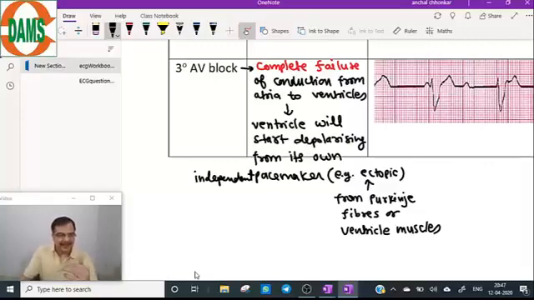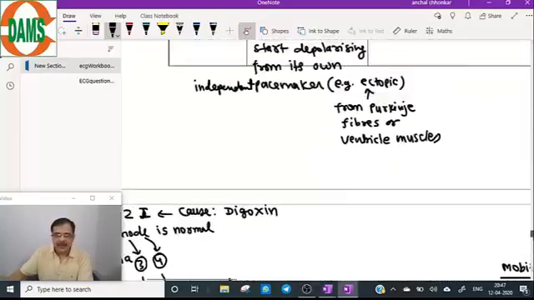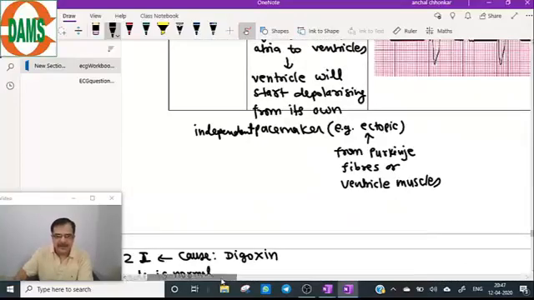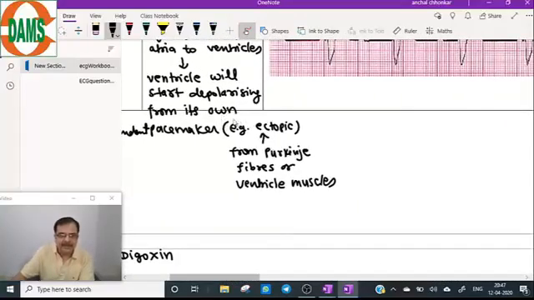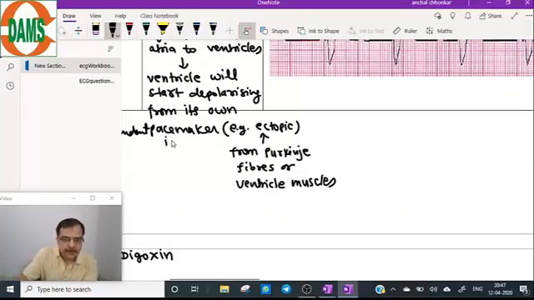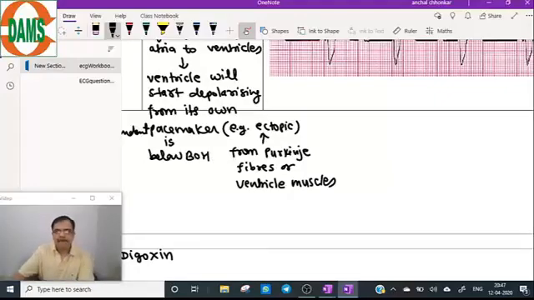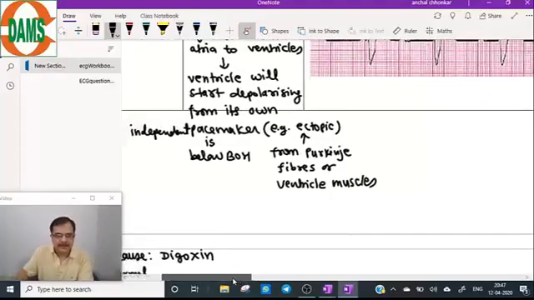So here, as I told you, just revise that basic number 3. The last two diagrams of basic number 3 will be utilized here. Everything is correlated. Number one thing for the ventricles: remember, this pacemaker is below the bundle of His.